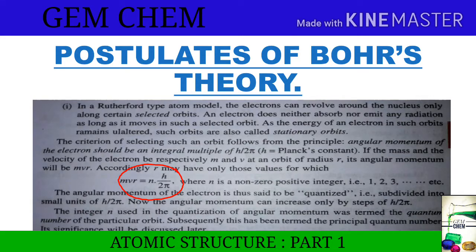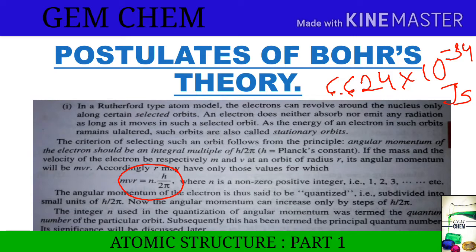Now, h is Planck's constant and the value of Planck's constant is 6.624 into 10 to the power minus 34 joule second, and in erg this will be 10 to the power minus 27 erg second. Now we go to the second part: when an electron is revolving around the circular orbits, specifically the stationary orbits, it neither emits nor absorbs any kind of energy.